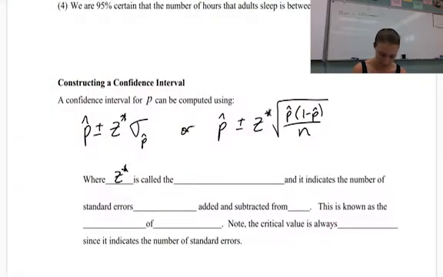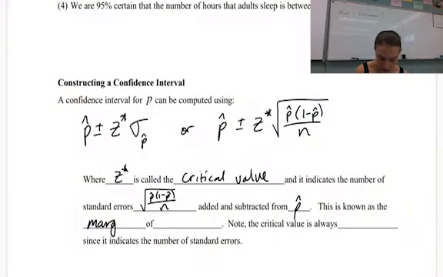Z star is called the critical value, and it indicates the number of standard errors. So the square root of P hat times 1 minus P hat over n, added and subtracted from P hat, is known as the margin of error.